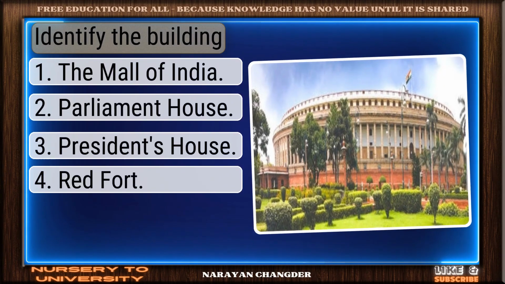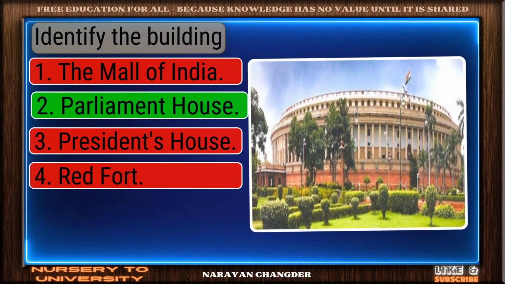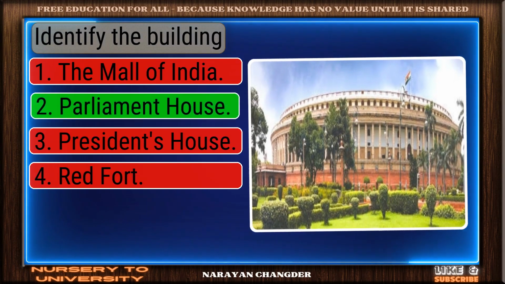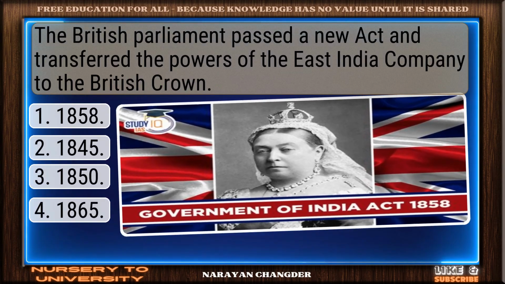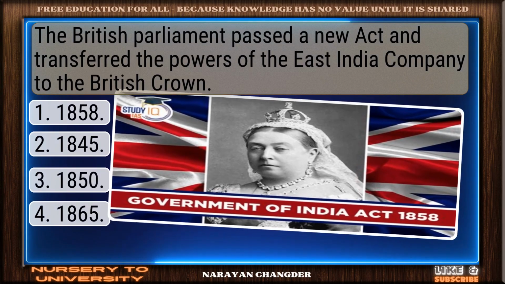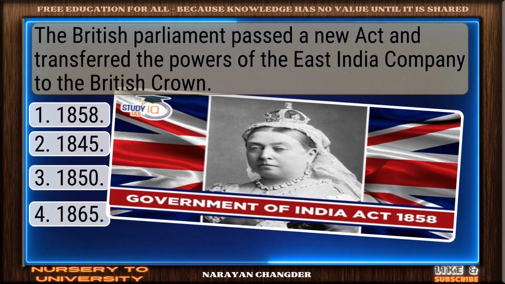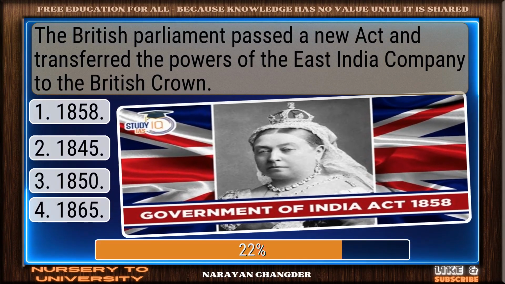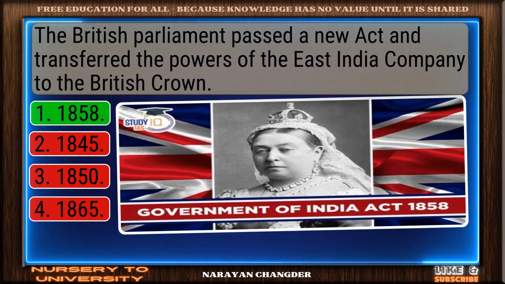Question number 18. Identify the building. Perfect. Parliament House is the correct choice. Question number 19. The British Parliament passed a new act and transferred the powers of the East India Company to the British Crown. Right again. 1858 is a valid answer.